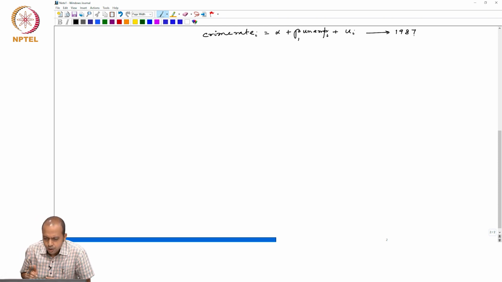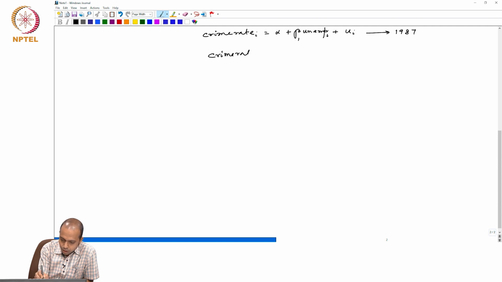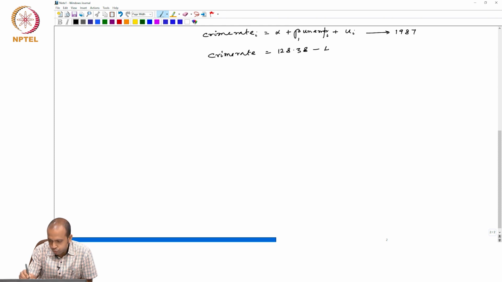But when we estimate this type of equation using a single cross section, it may so happen that we get a relationship like crime rate equals 128.38 minus 4.16 times unemployment.